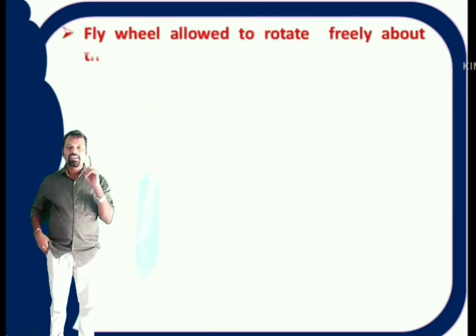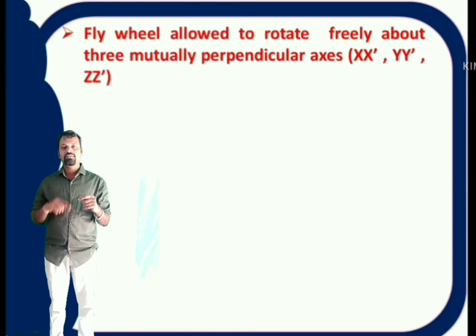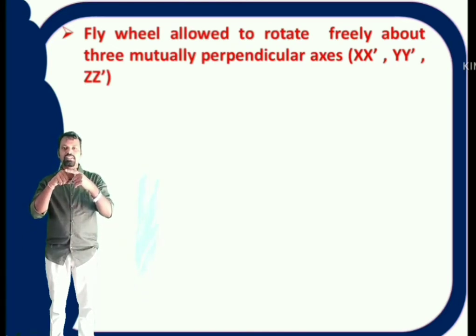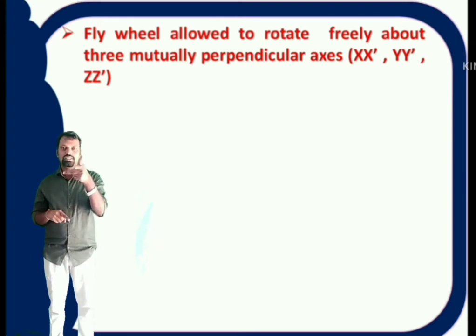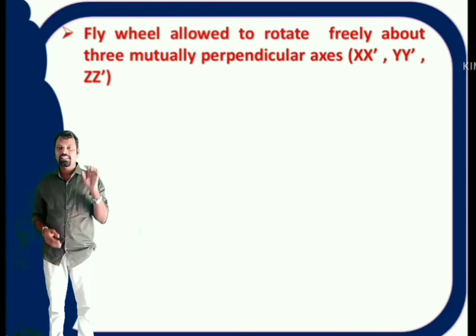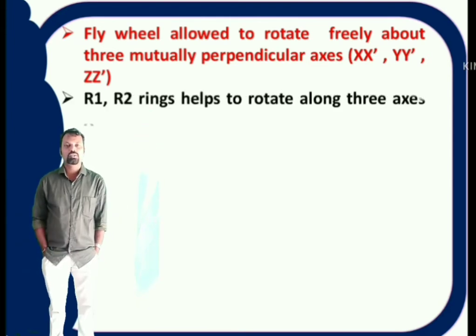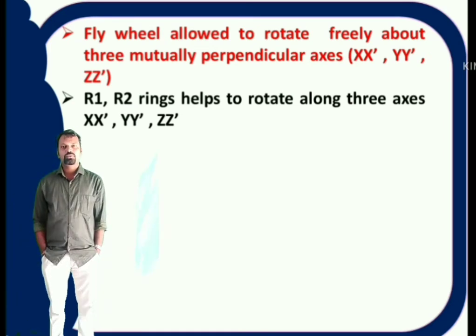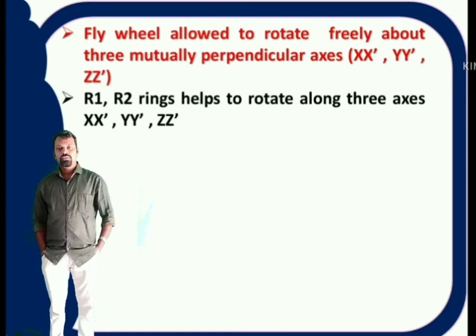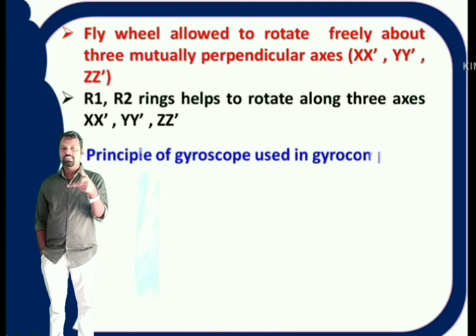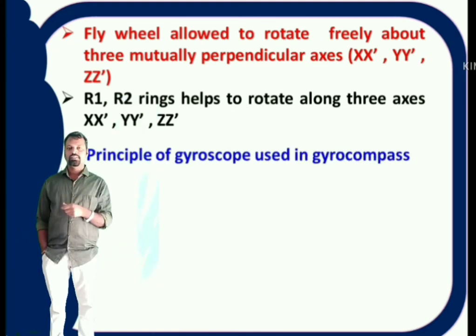If you see the construction of the gyroscope, it contains a flywheel of high moment of inertia which is rotating about its center of mass. This flywheel is allowed to rotate freely about 3 axes: x-axis, y-axis, z-axis. This can be done with the help of 2 rings R1 and R2. That means with the help of 2 rings R1 and R2, you can rotate that flywheel along x-axis, y-axis and z-axis. If you want, you can make the 3 axes mutually perpendicular to each other.